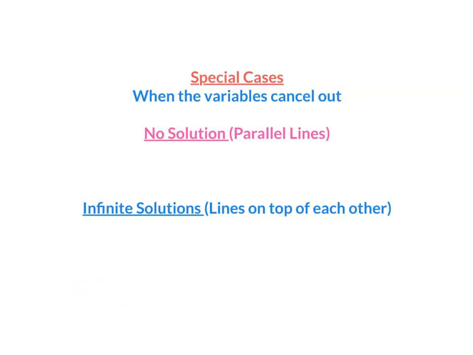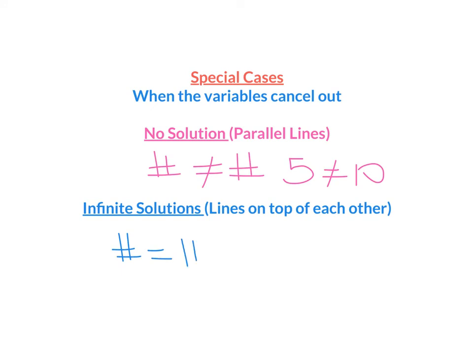Sometimes we will have special cases. That's when the variables cancel out. Sometimes we will end up with no solution or infinite solutions. So in no solution, we have parallel lines where a number does not equal a number. For instance, 5 does not equal 10. Or we will have infinite solutions. That's when the lines are on top of each other. That's when we have a number that equals a number. Like 0 equals 0 or 5 equals 5.